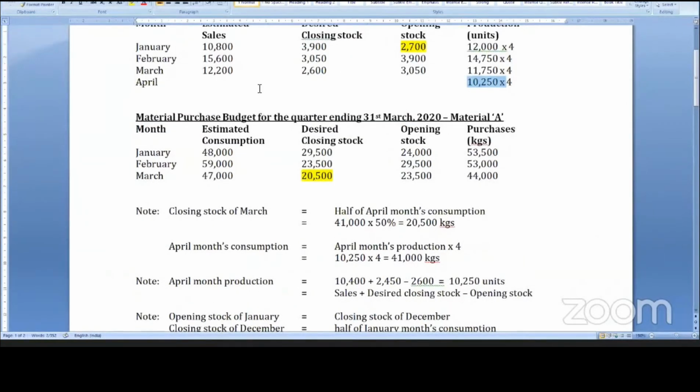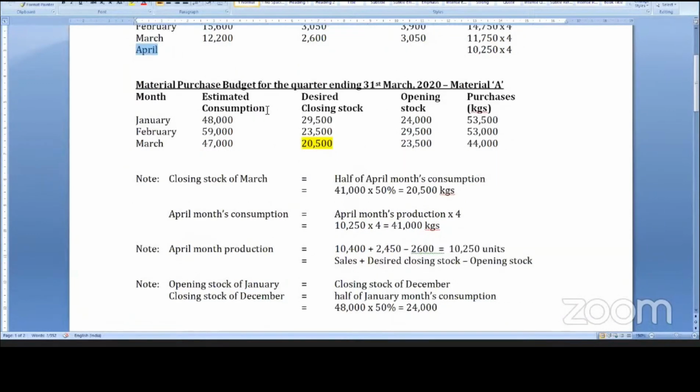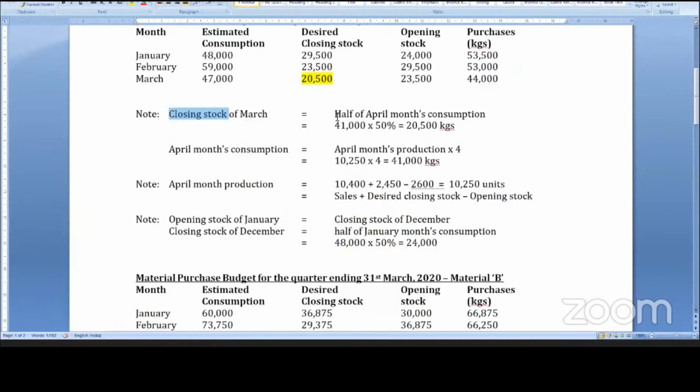So 50% of April's consumption would be March month's closing stock. The closing stock of March is half of next month's consumption. Next month consumption is 41,000, and half of it. How did you get 41,000? April month's production into 4, 10,250 into 4. So likewise you have to do it. That's all. If you practice, you'll get the answer.